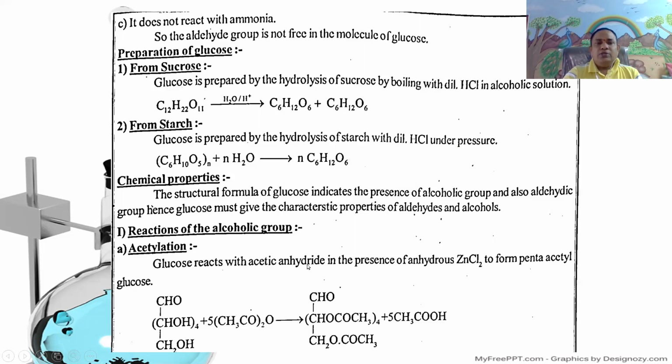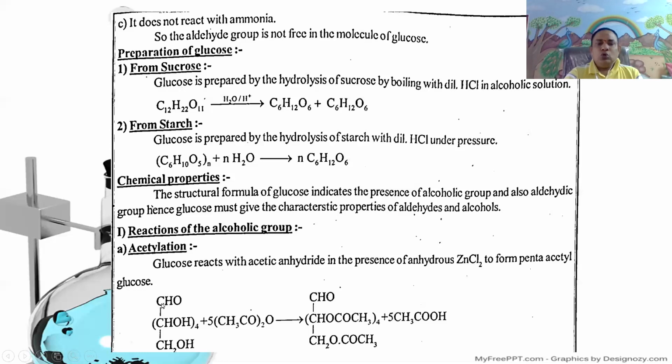It undergoes acetylation to give the pentaacetyl derivative of glucose, with acetic acid obtained as a byproduct.